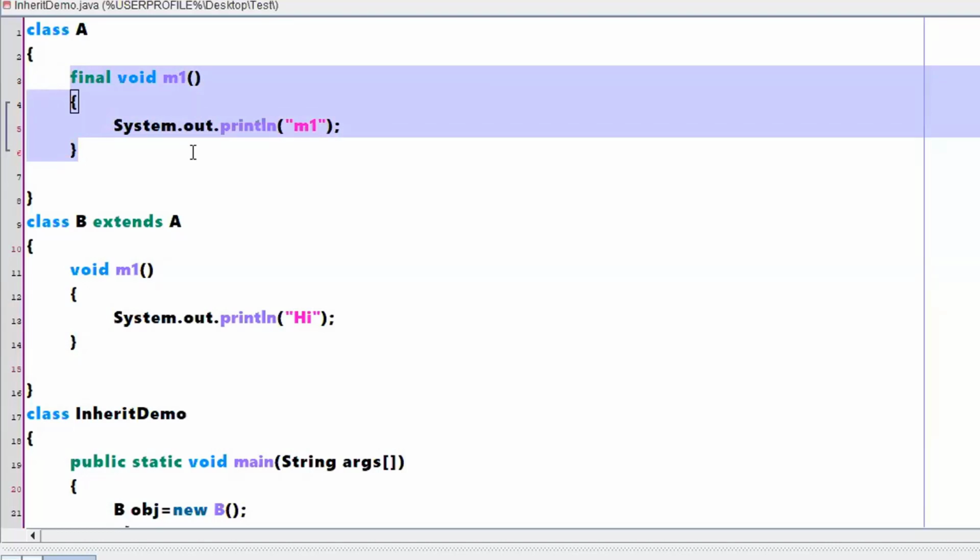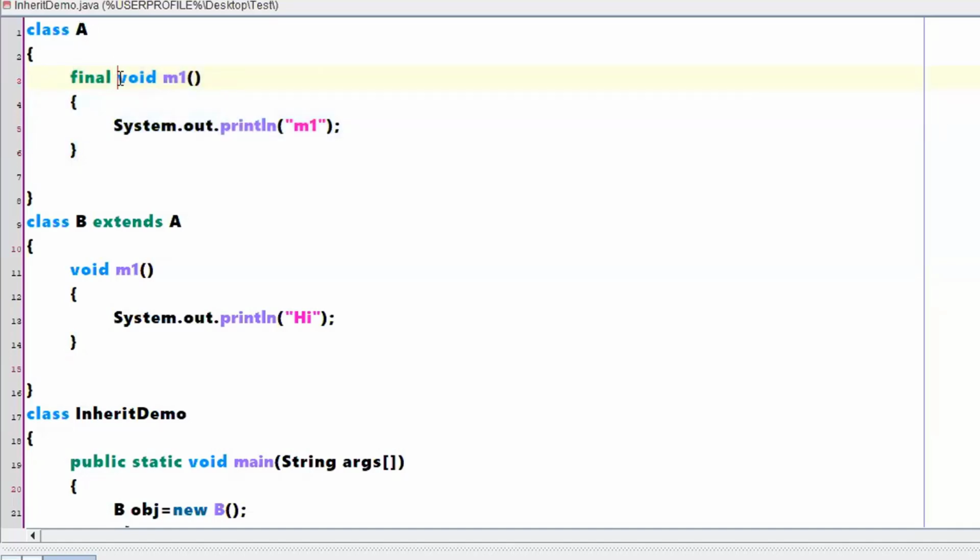Still confusing? Yes, sir. Let me give you one example. Say, for example, your university has set some rules, right? Say the university has a rule saying that if you want to attend classes, then 85% attendance is a must. That is the rule given by the university, right? 85% attendance is a must, right?